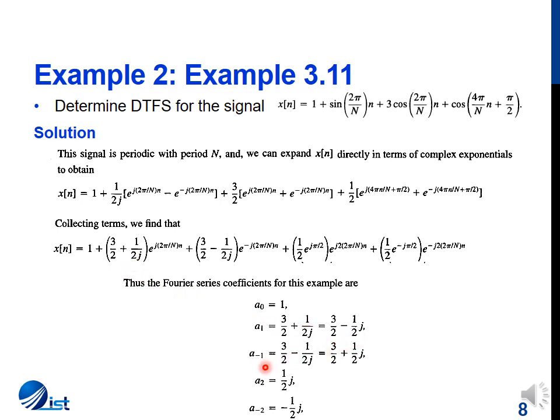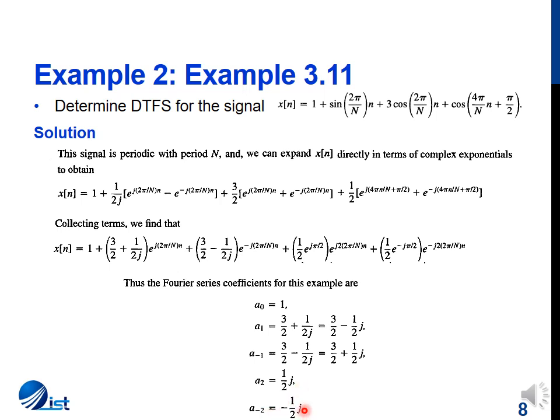Similarly, A of minus 1 is 3 by 2 plus 1 by 2j. These are the fundamental frequency components, the positive frequency and the negative frequency. Similarly, for A2, or the second harmonic, we get 1 by 2j, and A minus 2 is minus 1 by 2j.